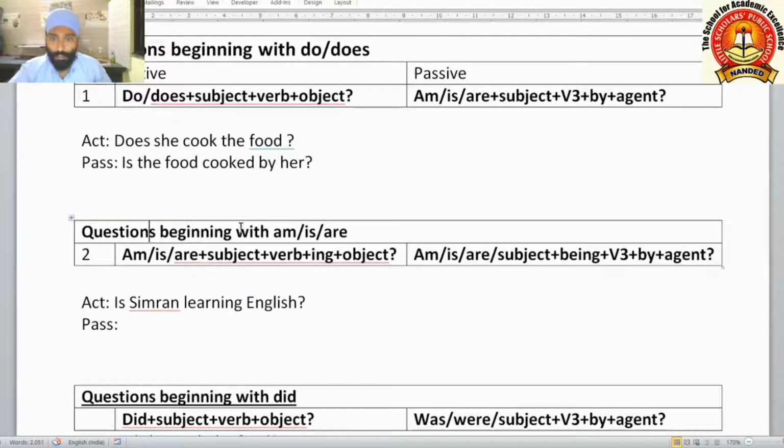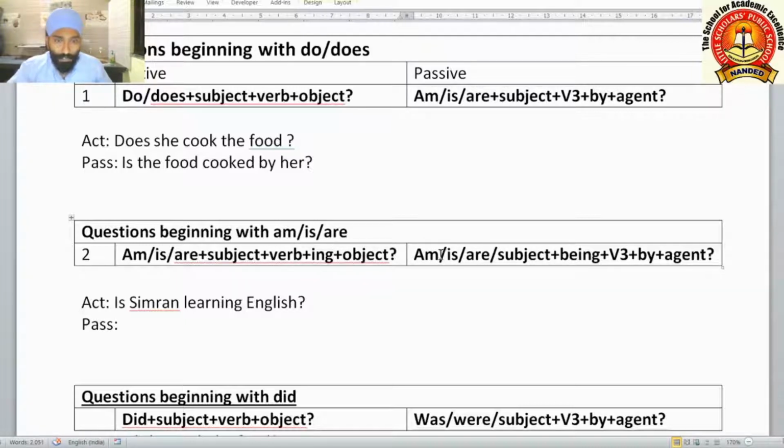Let us see the questions beginning with is, am, are. If a question begins with is, am, are, means if the question is in present continuous form, how will we change it? The structure is am, is, are plus subject plus verb with the ing form plus object plus question mark.